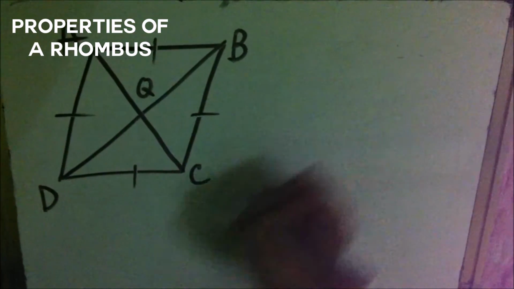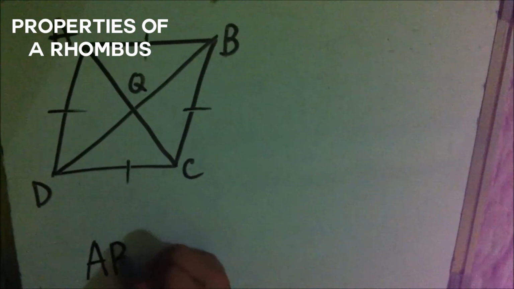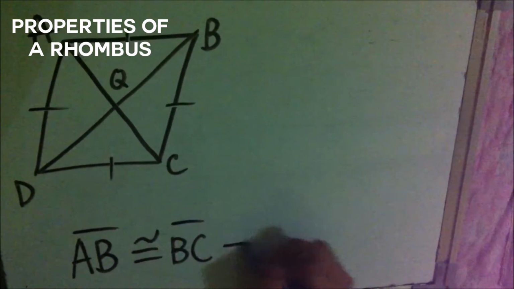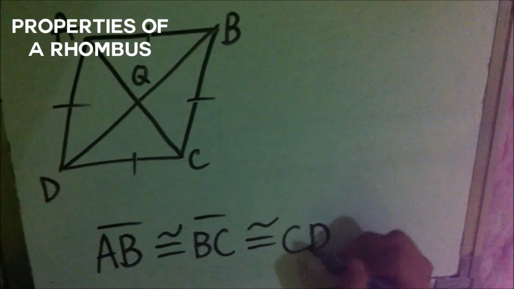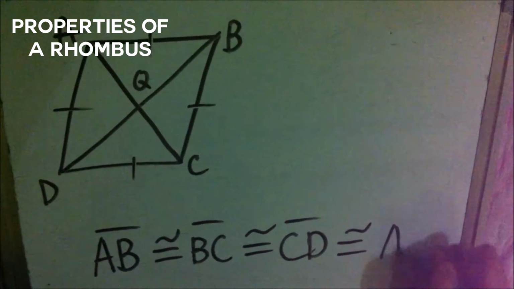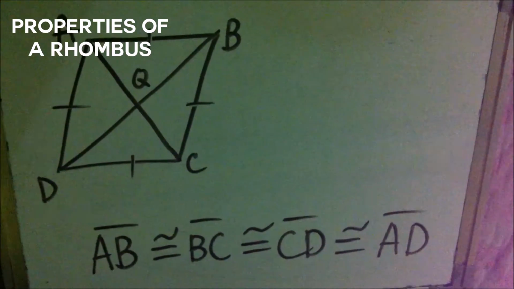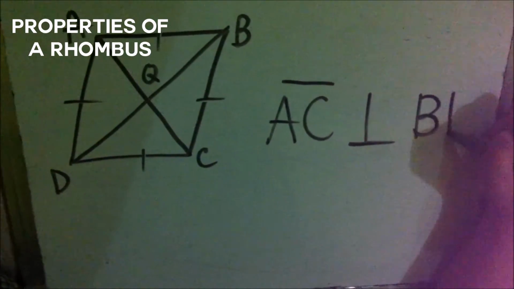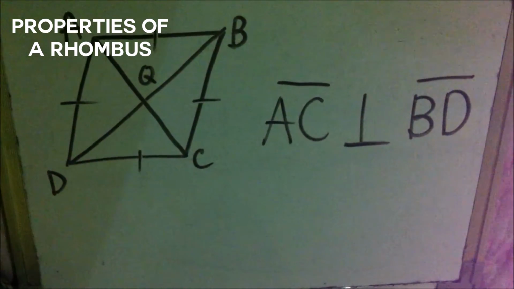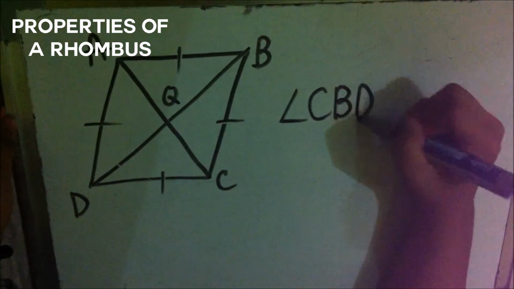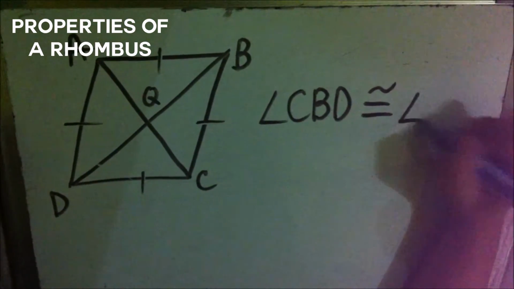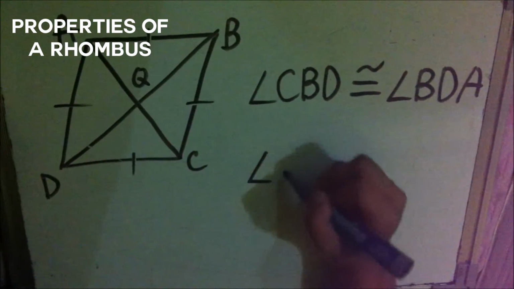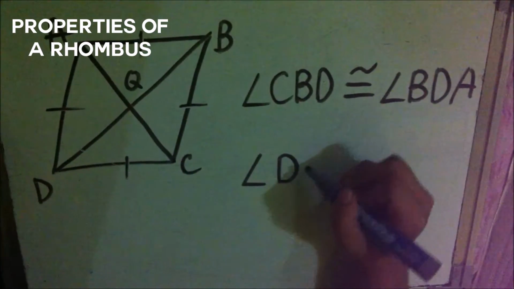All sides are congruent. Line AB is congruent to line BC, is congruent to line CD, is congruent to line AD. Diagonals are perpendicular. Line AC is perpendicular to line BD. Diagonals are bisectors of opposite angles. Angle CBD is congruent to angle BDA, while angle DAC is congruent to angle BAC.